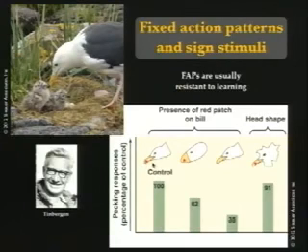He performed a simple experiment where he used a model of the parent as a control, a model shaped like the parent's head with the red bill, and looked at the pecking response in relation to that model. He set the baseline with that control at 100, and then tested other models that were somewhat differently shaped, but also with a red dot, or a lifelike model without the red dot, and found that the model that was not lifelike but had the red dot elicited more pecking responses, whereas the lifelike model without the dot elicited much fewer. So he suggested that this dot, and particularly the contrasting pattern there, elicited such a response. He also performed the test with a lifelike model with the red dot and found a very high response rate.